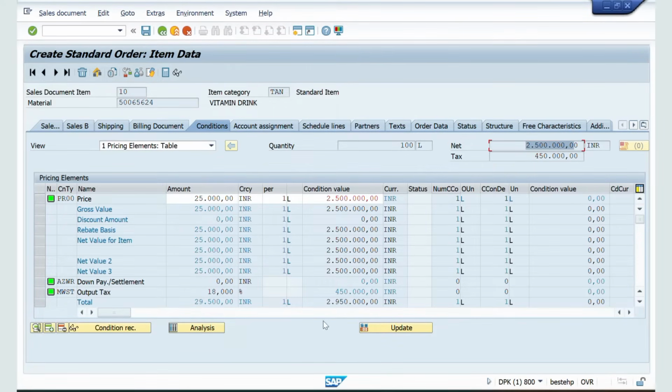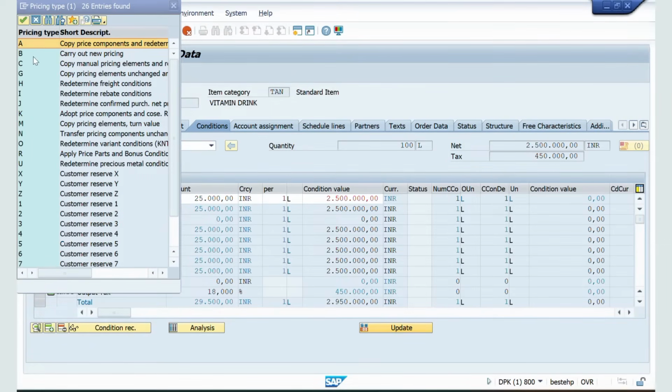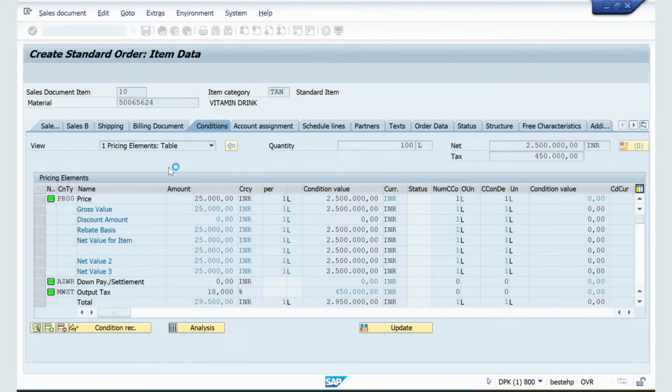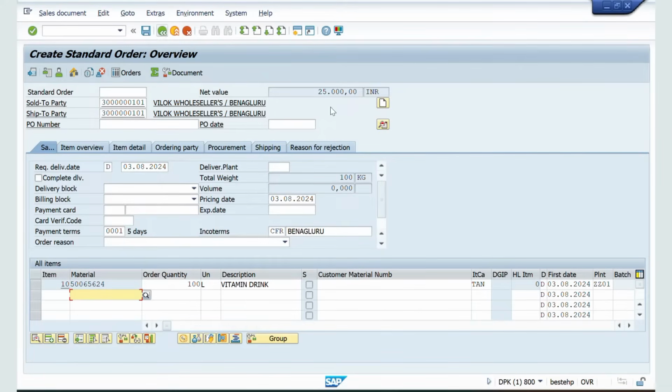Okay. Now go to update. Click on update. Now click on carry out new pricing procedure. Okay. You can see 250 rupees is 1 liter. Then for 10 liters, it is 25,000 rupees. Now I will come back. You can see system has taken 25,000 rupees for 100 liters.